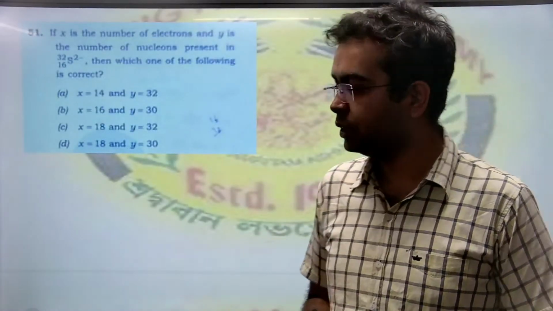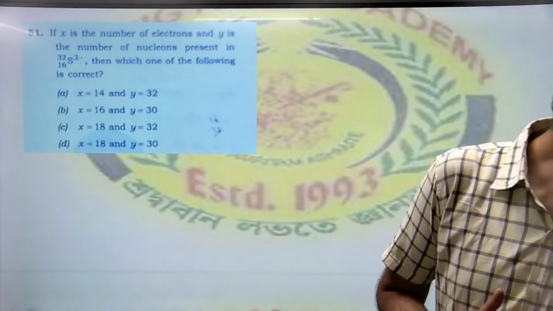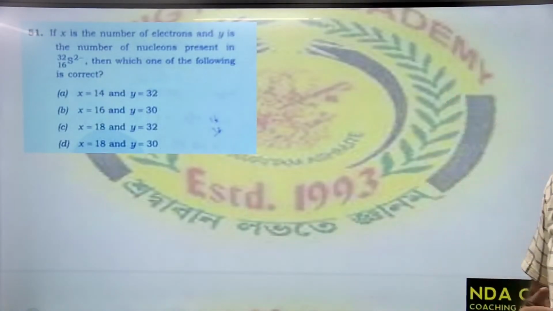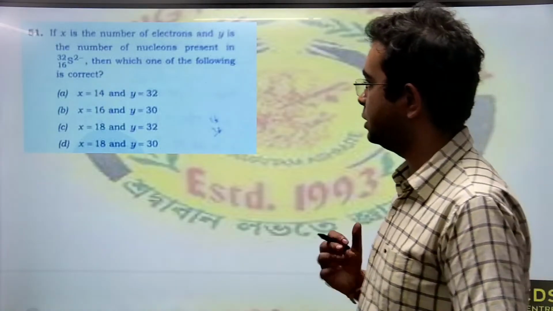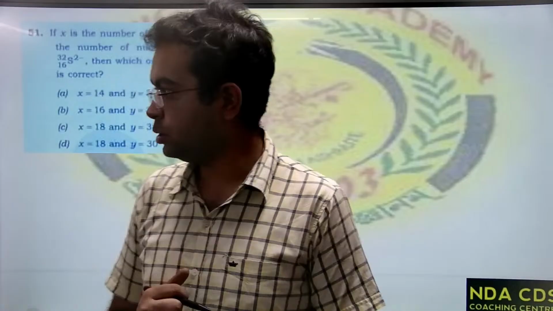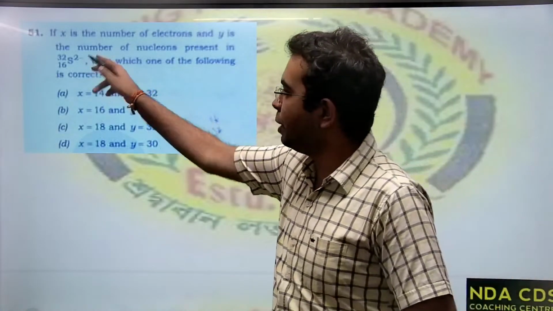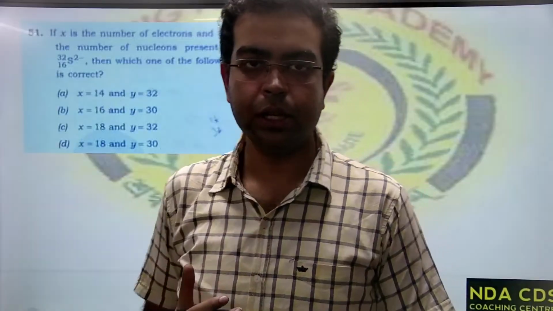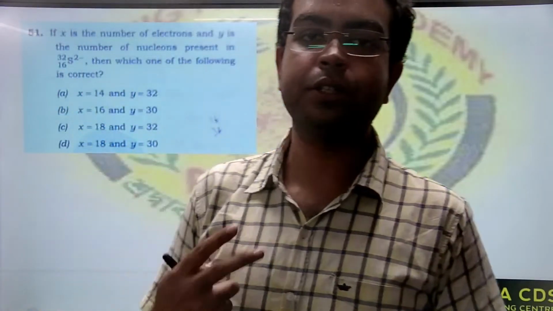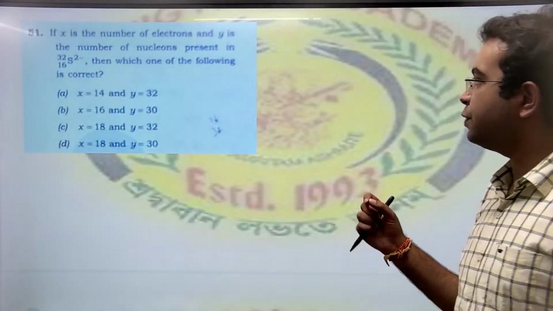Coming to the next question, if X is the number of electrons and Y is the mass number present in a sulfur 2 minus ion. Sulfur 2 minus means that it has 2 extra electrons. Then which of the following is correct?